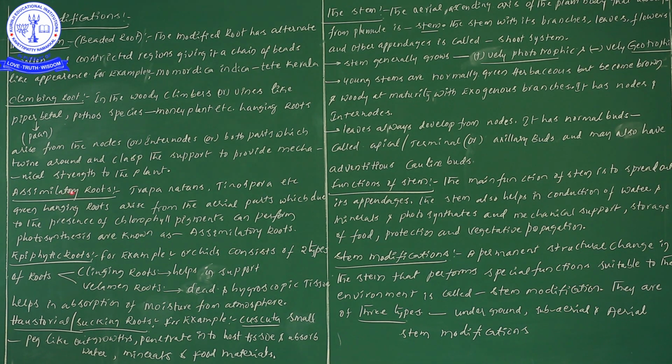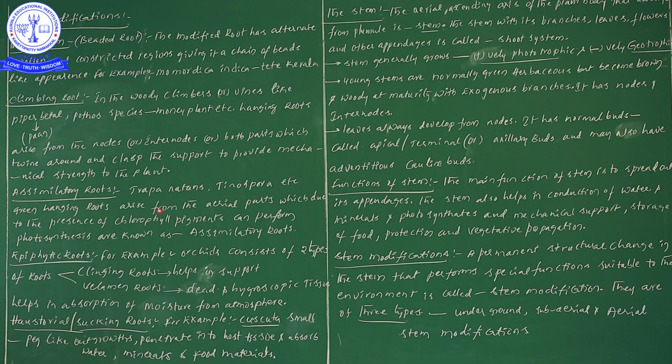Once you observe this side heading now, the roots themselves perform the process of photosynthesis. How do roots perform photosynthesis? Green hanging roots are present, so what pigment is definitely present in the roots? Chlorophyll is present. Very good. Due to the presence of chlorophyll, these roots appear green in color, and because of it they perform photosynthesis. That's why these particular roots we call photosynthetic roots or assimilatory roots.